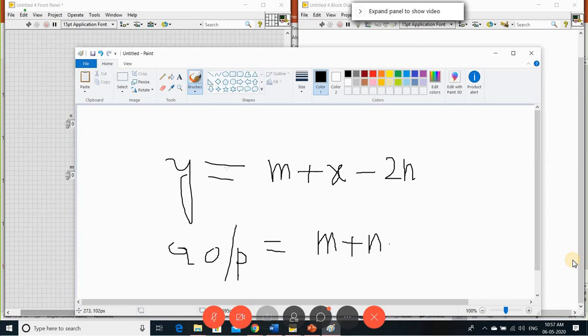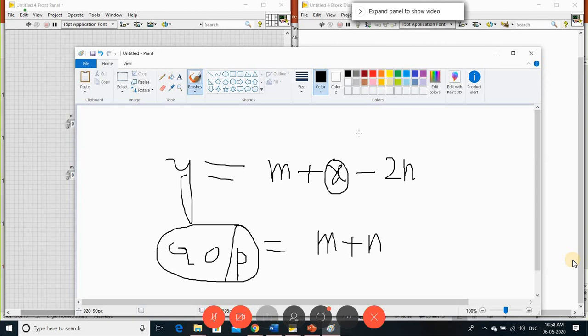See, in these two expressions, y, m and n are the local variables which I created statically. The x is my global variable which I created. Similarly, here I created output as a global variable, and m and n are the static variables. Let me realize this: m plus x minus 2n, then m plus n.